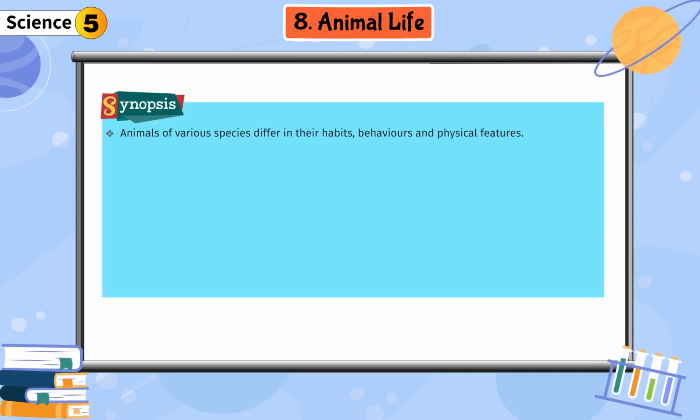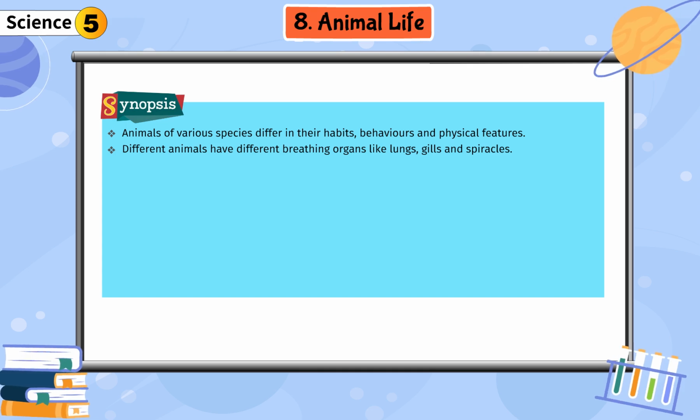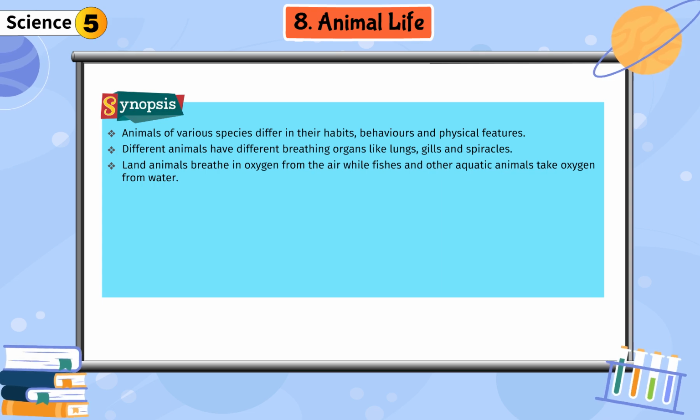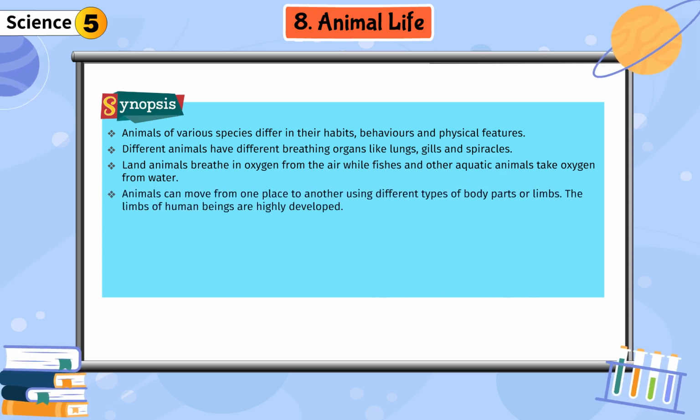Synopsis. Animals of various species differ in their habits, behaviors, and physical features. Different animals have different breathing organs like lungs, gills, and spiracles. Land animals breathe in oxygen from the air while fishes and other aquatic animals take oxygen from water. Animals can move from one place to another using different types of body parts or limbs.